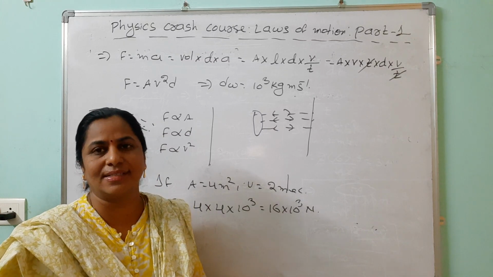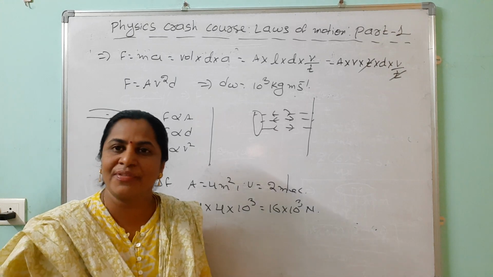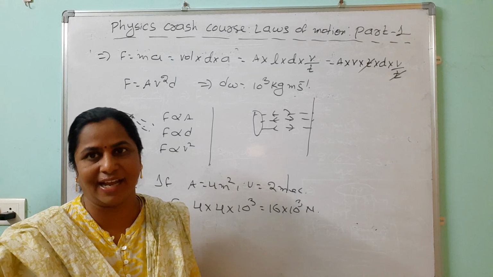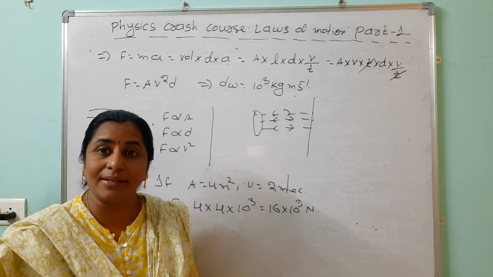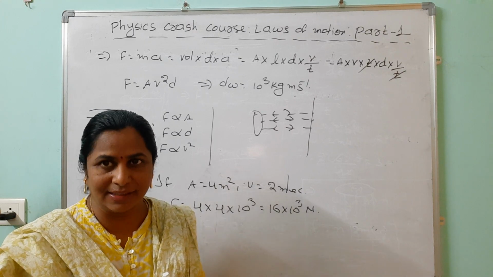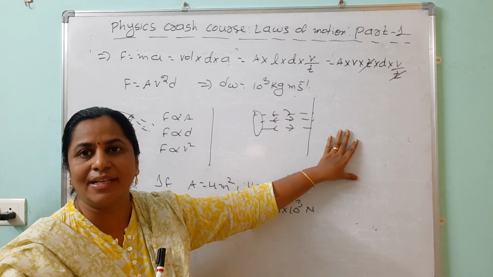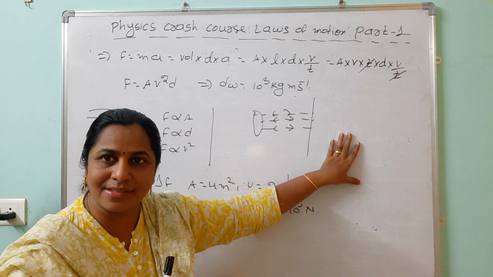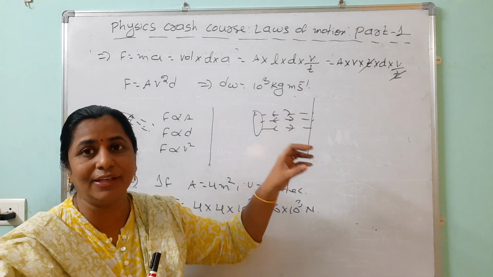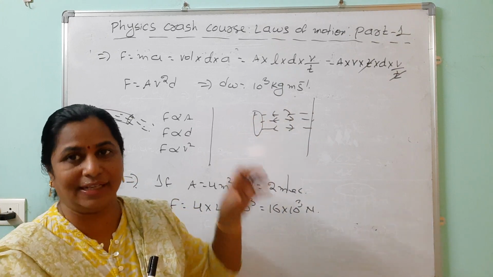Then we are going to discuss Newton's third law. I think you like this Newton's third law. For every action there is always an equal and opposite reaction. But you remember that action and reaction never act on the same body. Suppose action and reaction both are on this board, then resultant force equals how much? 0. It's not possible. So while using Newton's third law, you should remember that action is on one body and reaction is on another body.